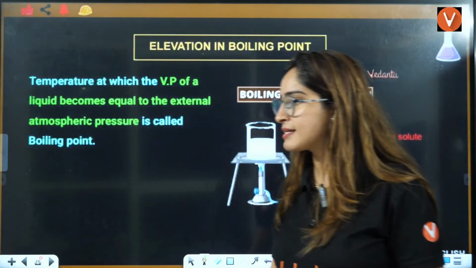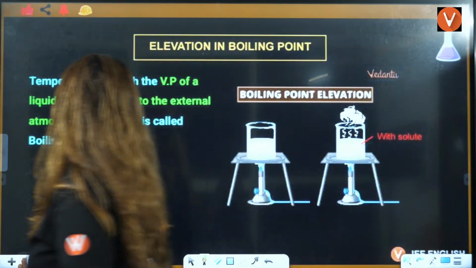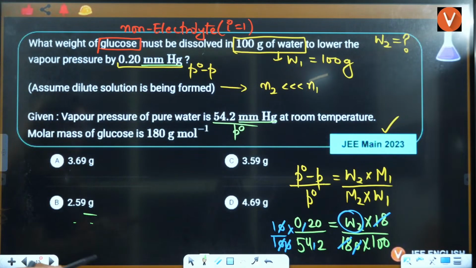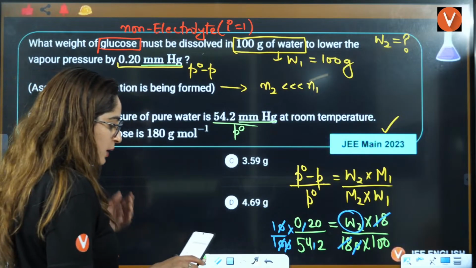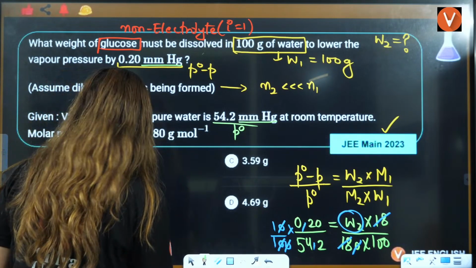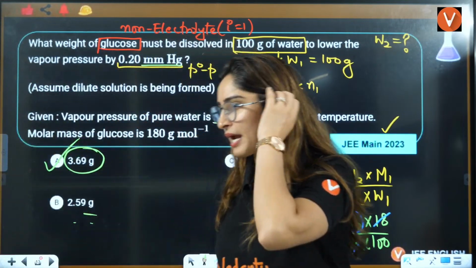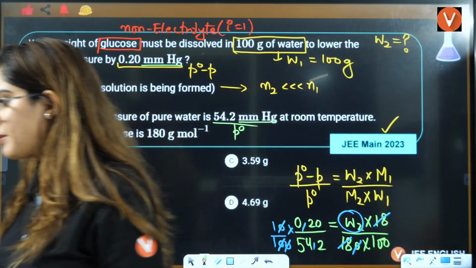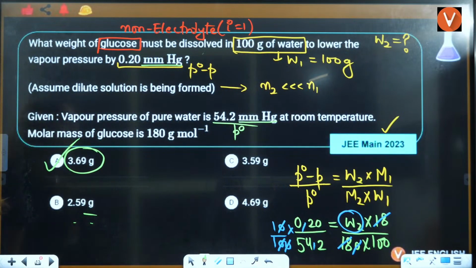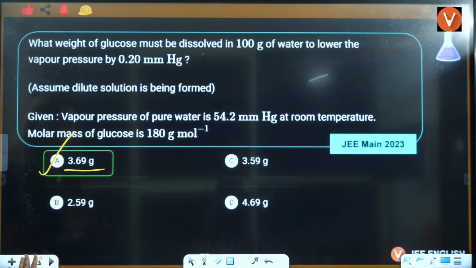Okay, yes, everybody. Let me just also see. Wait a minute, you should not use calculators. You are going to give the exam. I'm not going to give the exam, I can use it. It is coming out to be 3.690036 something. So I will take it as 3.69, right? But you were very near, that means you have solved it yourself. Very good. So the answer will be 3.69, right?